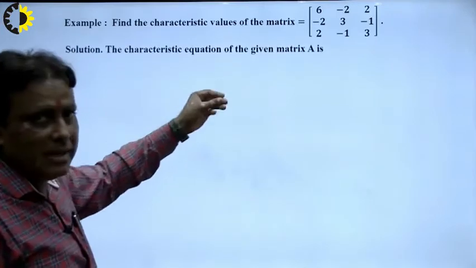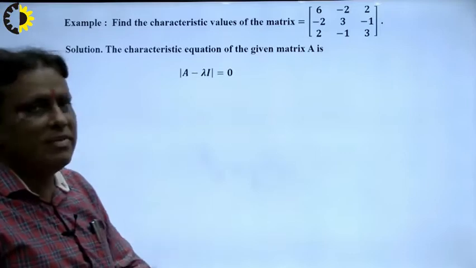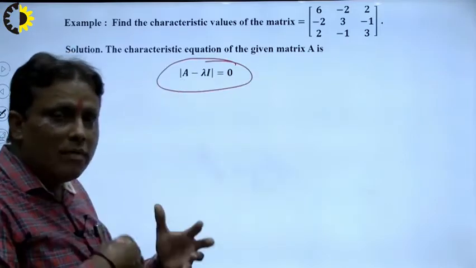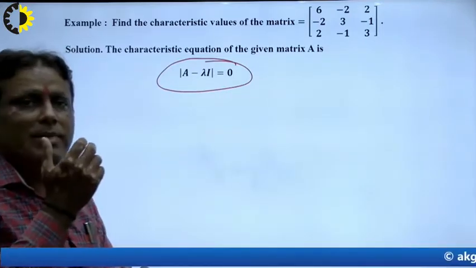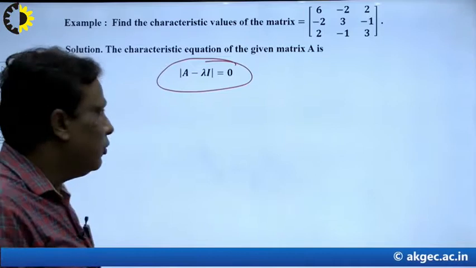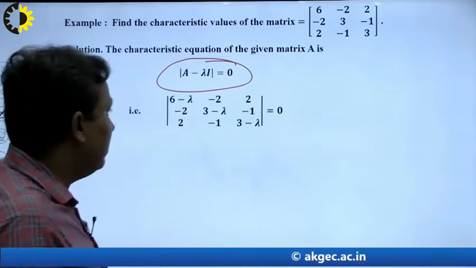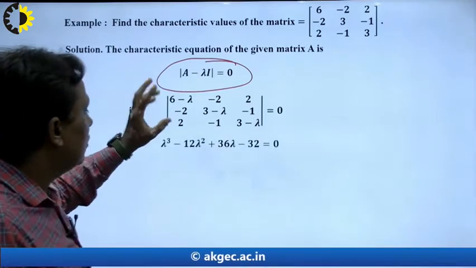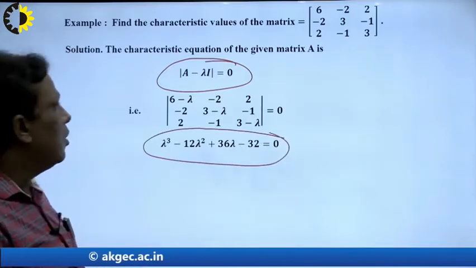I will explain briefly, and students can get the characteristic equation with the help of A minus lambda I. Our given matrix is a square matrix, so this is the criteria, A minus lambda I. If I want to calculate it directly, I will explain how to calculate it.